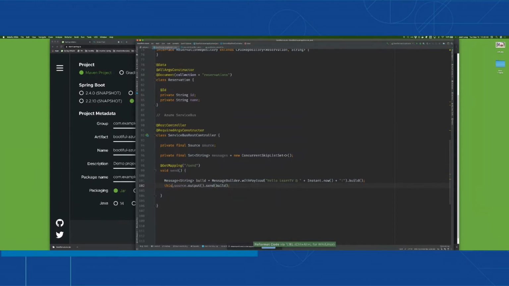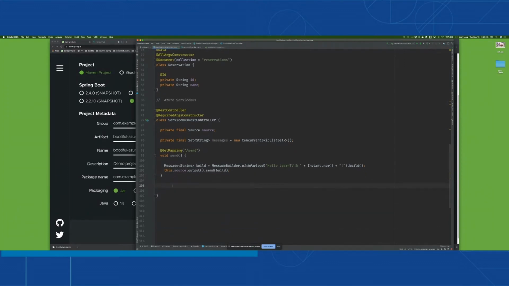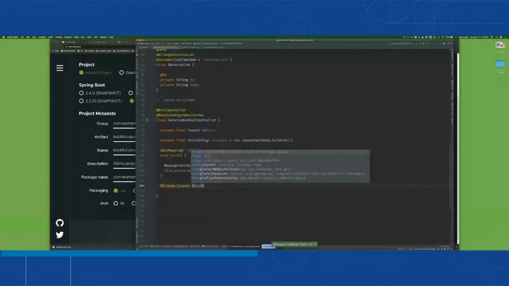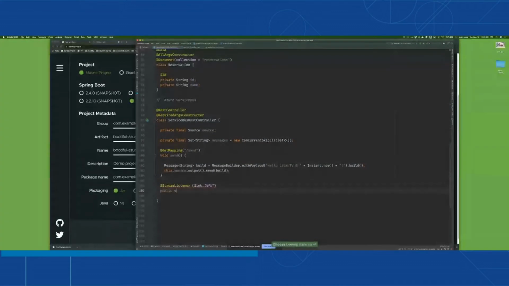Now, what I want is for something to then consume the message, right? Again, it's going to go round trip through the platform, and I'm going to have a stream listener here. It's a thing that's going to respond to the incoming messages as they arrive. So StreamListener, this is from Spring Cloud Stream, and I'm saying when the message arrives on the input channel, then accept a new message. I could either accept a Message, like an envelope object, or I could just say String, because that's the payload, right? In this case, it doesn't matter. So messages.add(message.getPayload()), which is a string. You can see that there are also headers there.